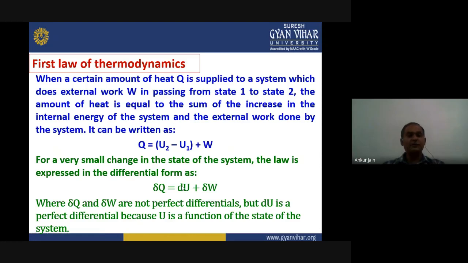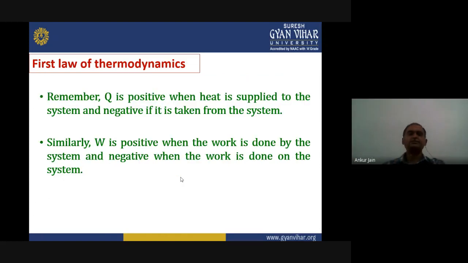Why is it so? Because we have already seen that U is a function of the state of the system, that is defined by temperature or volume or pressure, right? So that's why dU is a perfect differential, while the other two quantities are not.